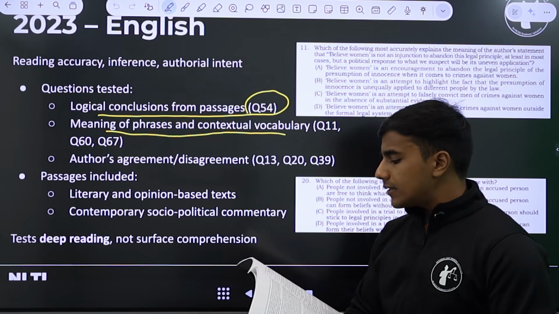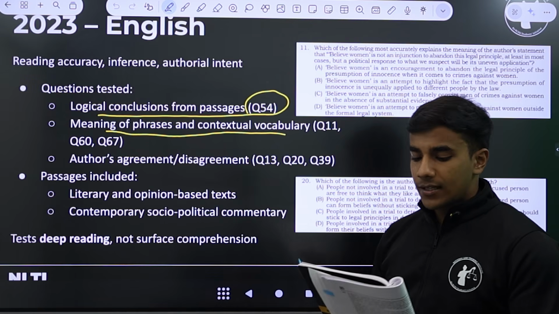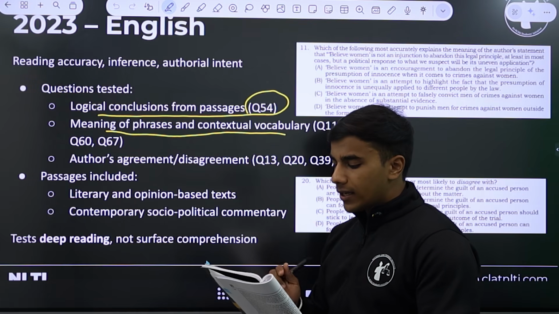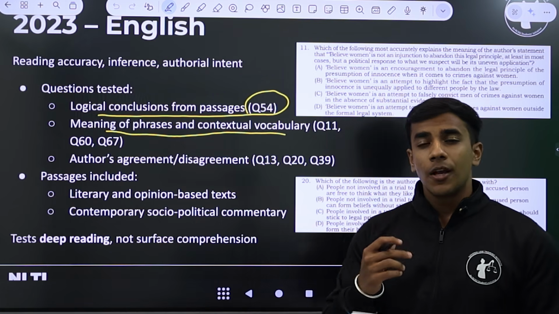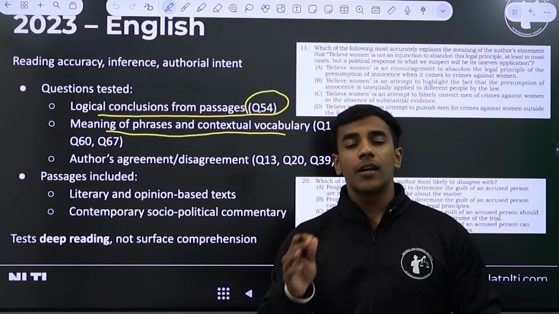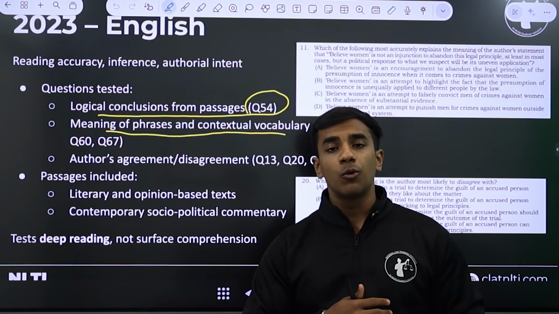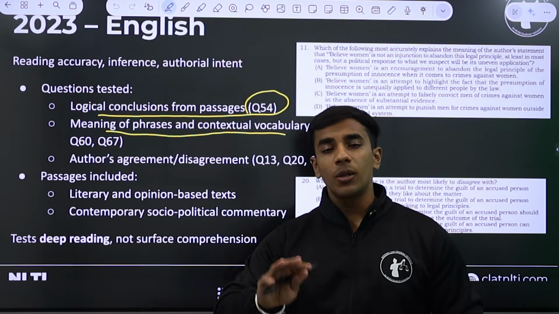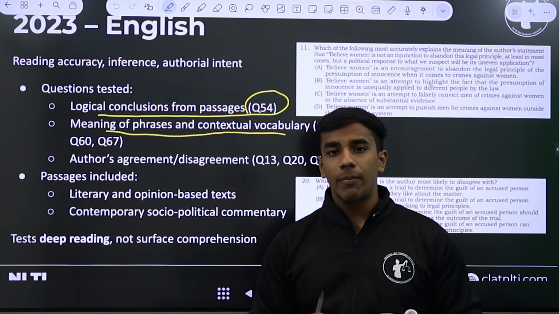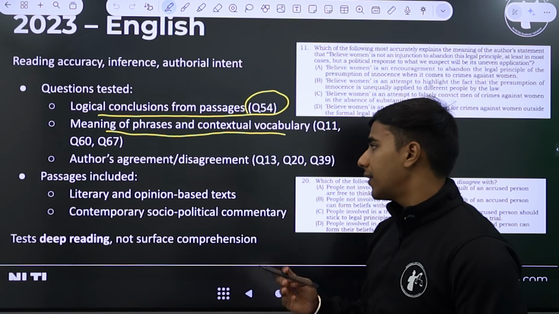And in question number 67, the question setter is asking us, what does the author mean by the phrase 'a historical phenomena' in the second paragraph of the passage? So you are also directed to where the phrase has been used. You do not have to mindlessly scroll through the entire passage. The question directs you to the particular paragraph of the passage, and now you have to decode why the phrase was used and what is the meaning behind it.